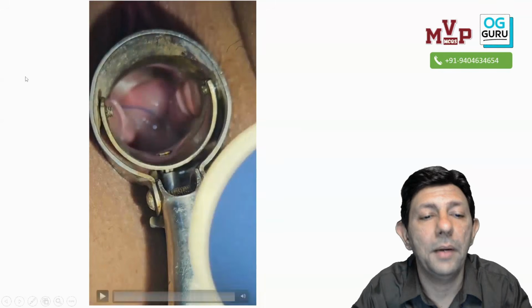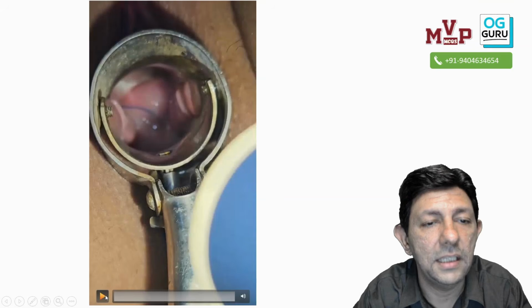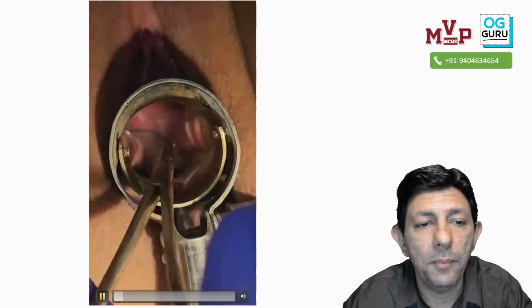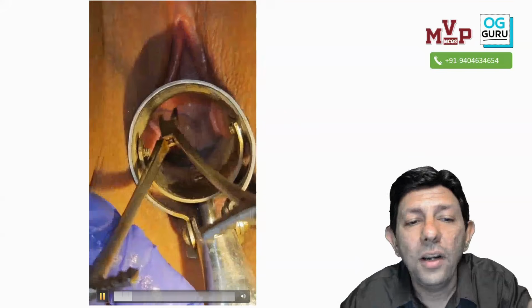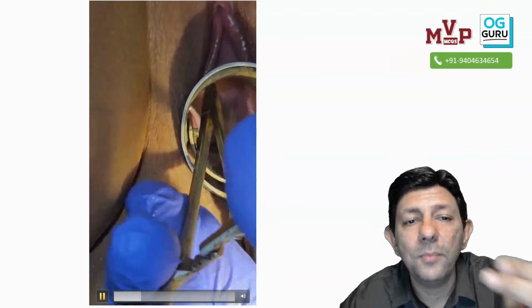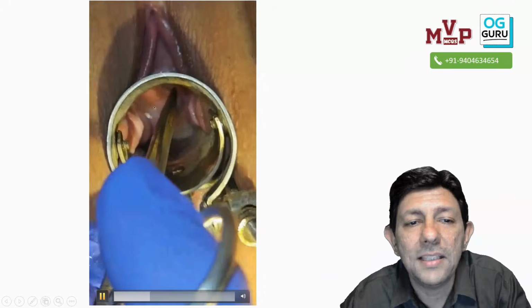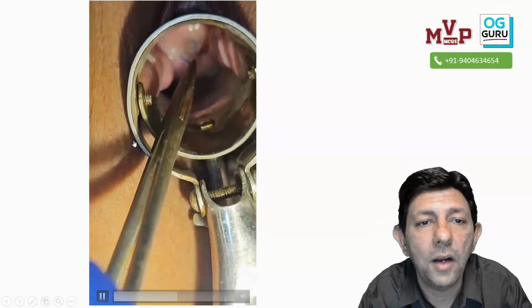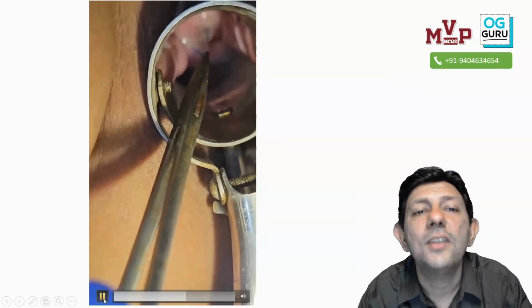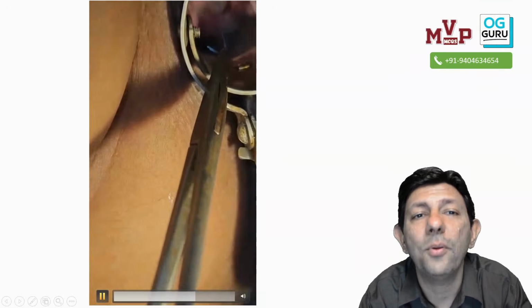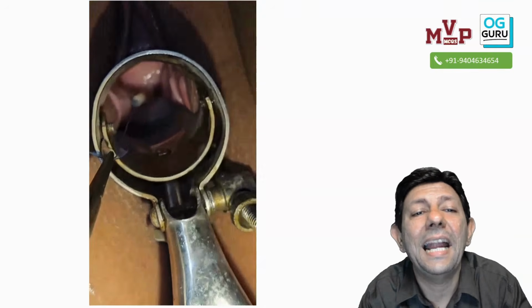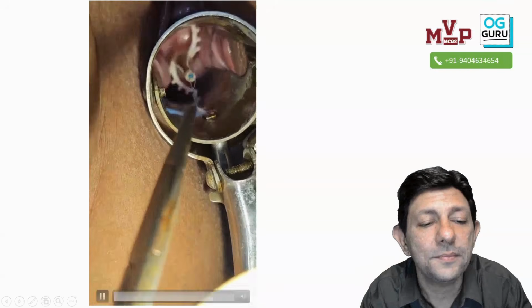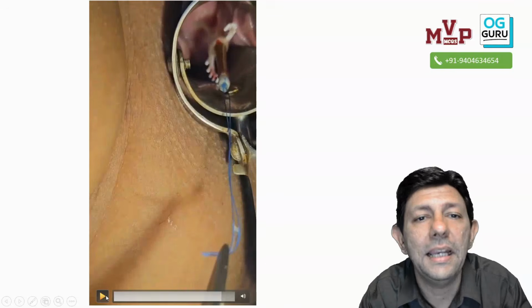Okay, we will move ahead. All of you can see this. This is a speculum being put. We are holding some instrument and we are holding some threads. Common sense, simplest thing. We are pulling the thread and something is coming out. What is coming out? Yes, yes. So this is the IUCD removal procedure, and you can see what is coming out.